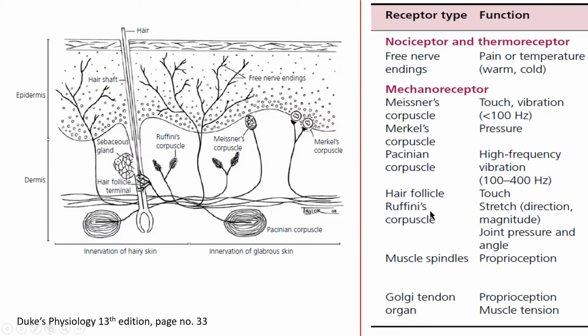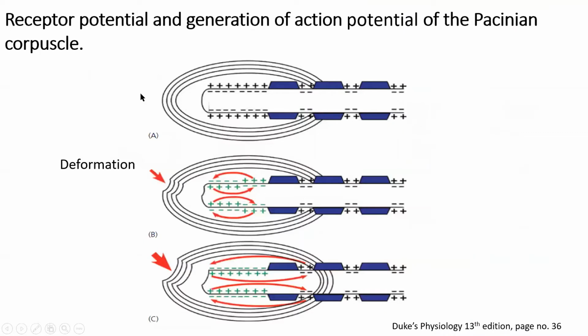The Ruffini corpuscle senses stretch. The muscle spindle we have shown in a previous slide. Proprioception means every posture of our body, which muscle has to contract, which muscle has to relax. So every piece of information, how much the muscle is stretched, is sent to the CNS. So how are the receptors stimulated?